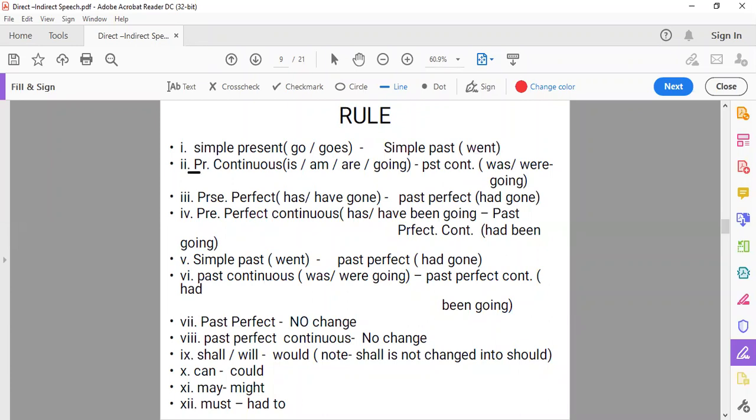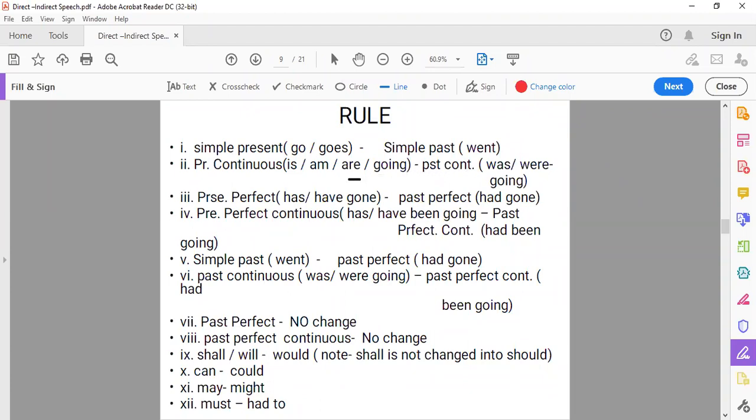If we have reported speech in present continuous tense, reporting verb is the same. Reporting verb is in the past only. This condition will continue with all. Reporting verb is in past and reported speech is in present continuous. That means is, am, are, first form is used there. We'll change the verb into past continuous while changing from direct to indirect form.